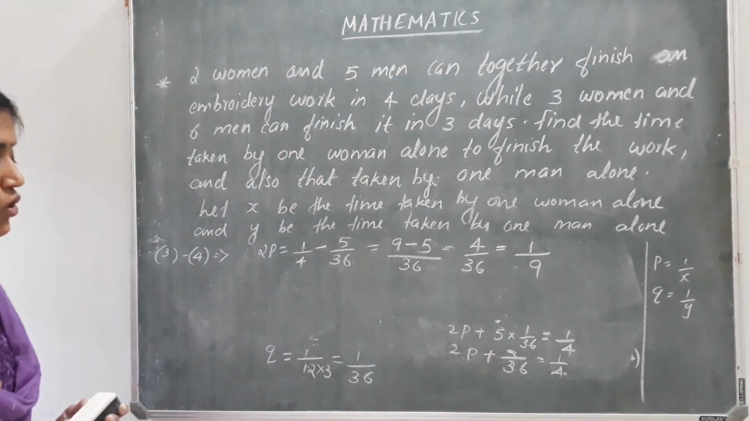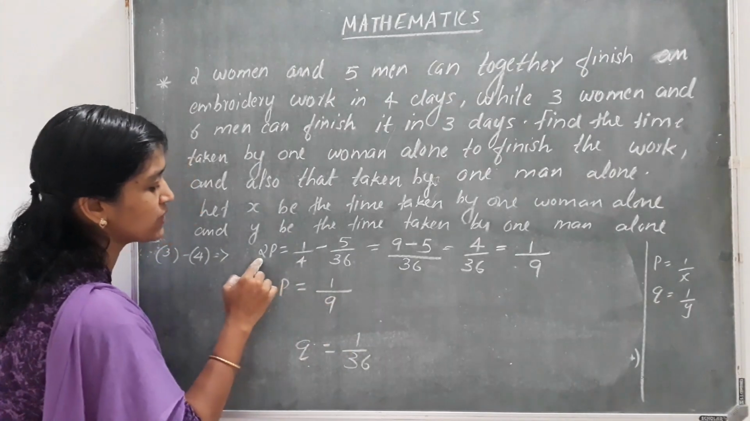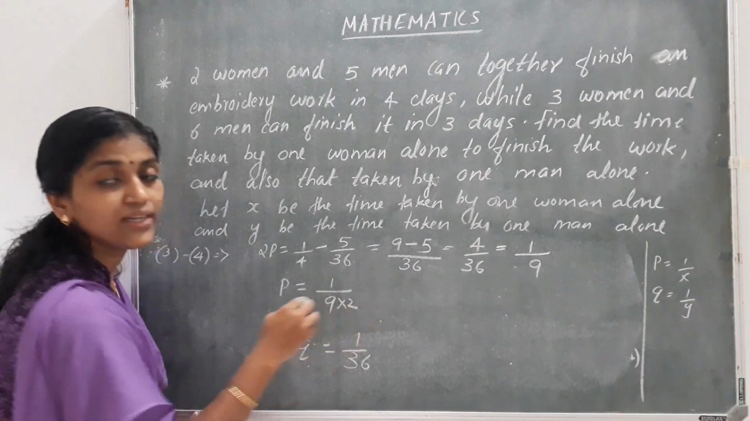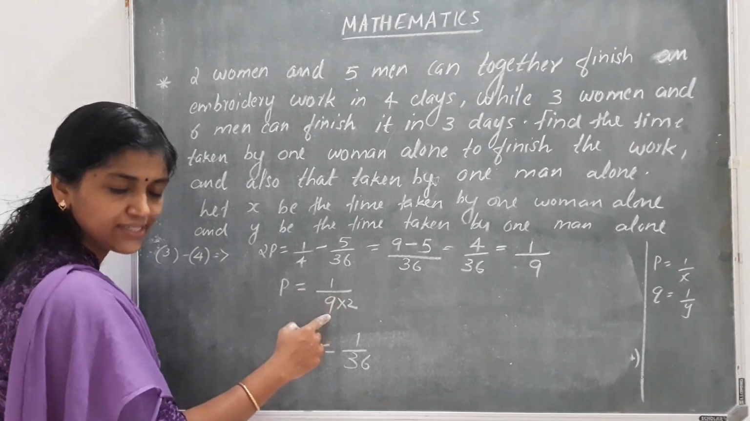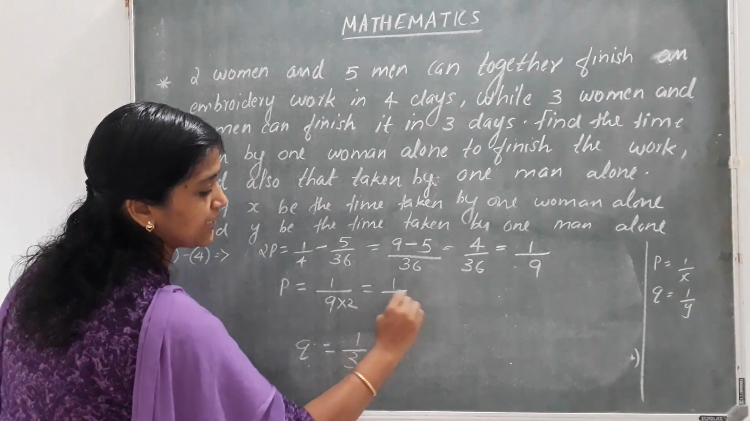Clear? So P is equal to 1 by 9. Transposing again, here multiplication comes as into 2 in the division. Multiplication comes as division here. Already 9 is there, so it comes as 9 into 2. It becomes 1 by 18.